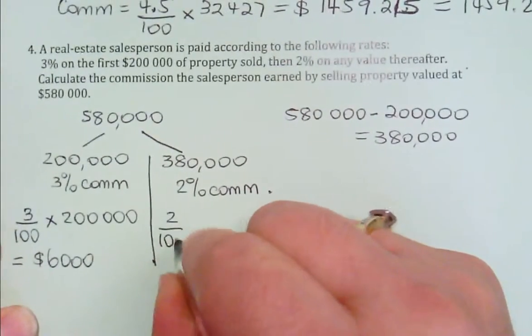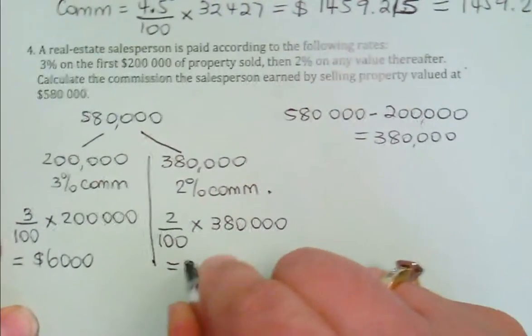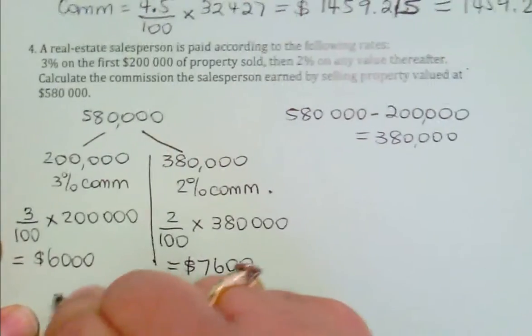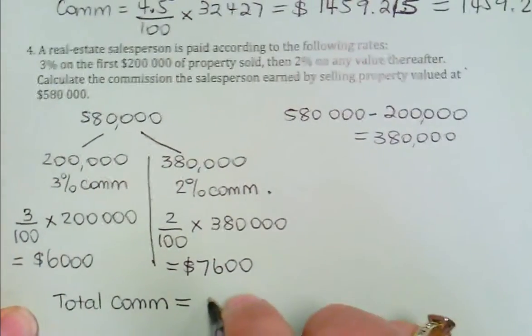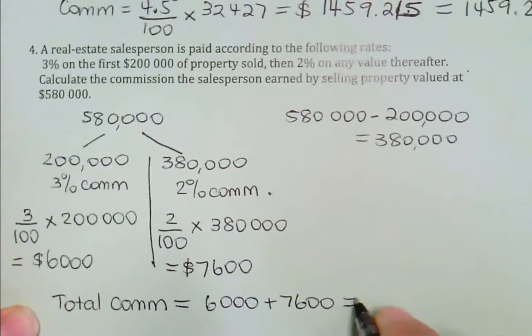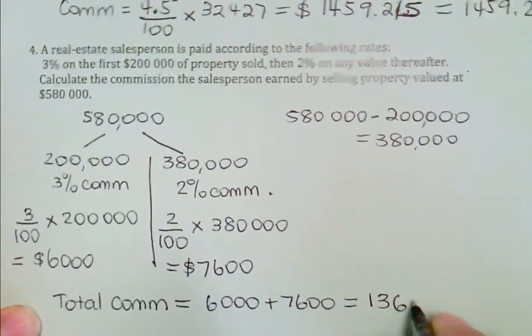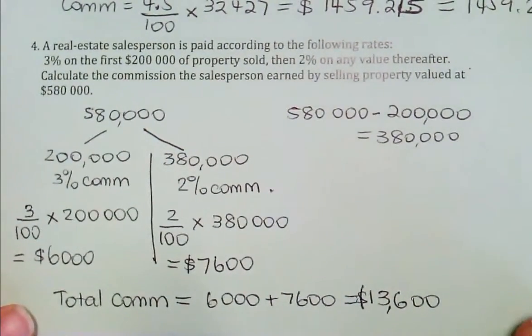And then we want 2% of 380,000, and that is $7,600. So the total commission is your 6,000 plus your 7,600, which is $13,600 of commission. And you know what? That's fairly realistic.